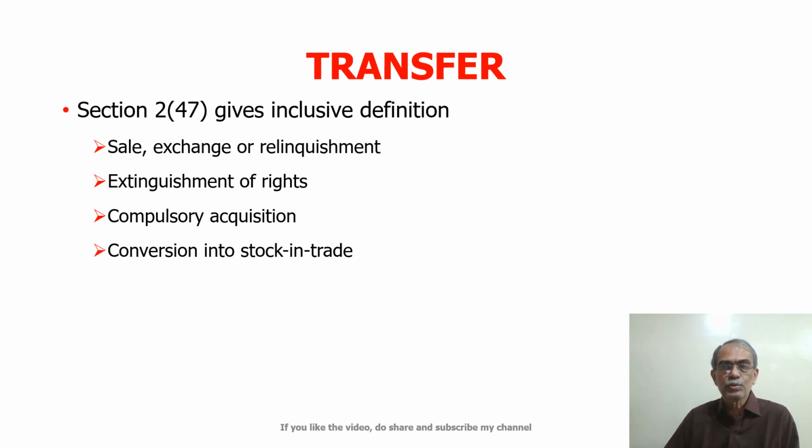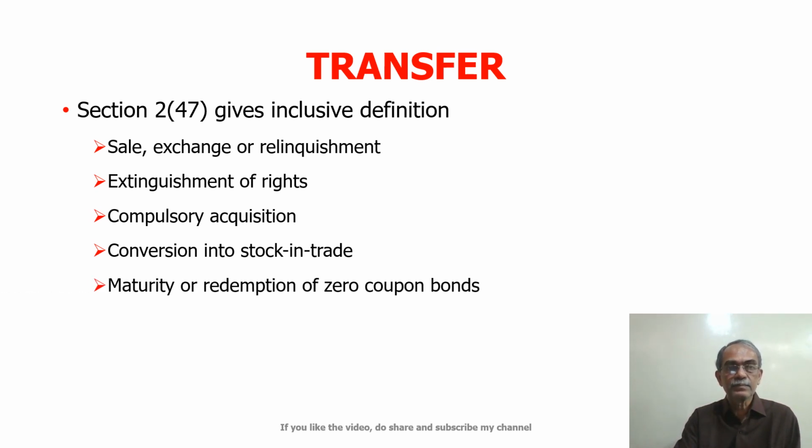Now when I use this property, which was earlier used for either business or personal purpose, for the purpose of sale, at that stage I have converted this capital asset into stock in trade. That is, any goods which I intend to sell would be my stock in trade. Now this act of conversion of a capital asset into stock in trade would be treated as a transfer as far as capital gains are concerned.